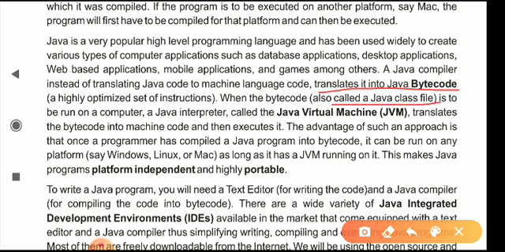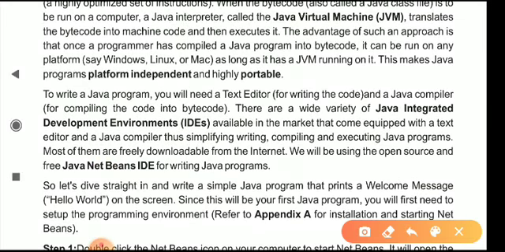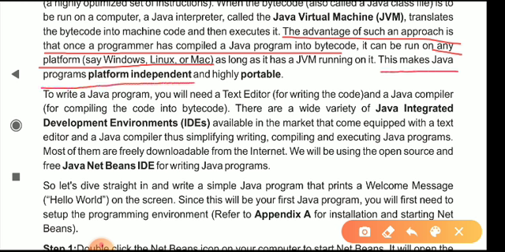Then a Java interpreter called the JVM, or Java Virtual Machine, translates the bytecode into machine code. So the advantage of such an approach is that once a programmer has compiled a Java program into bytecode, it can be run on any platform. This makes Java programs platform independent and highly portable. This is important.